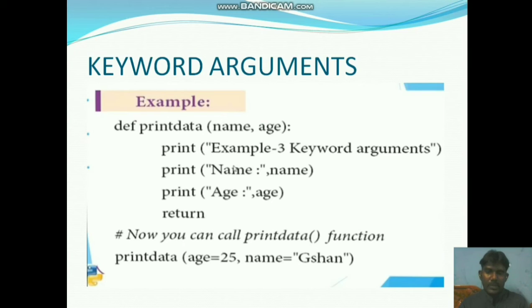We call with keyword arguments so that it calls the right parameters and executes the program.